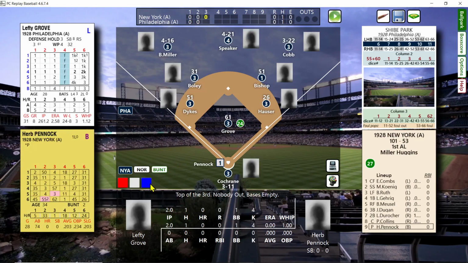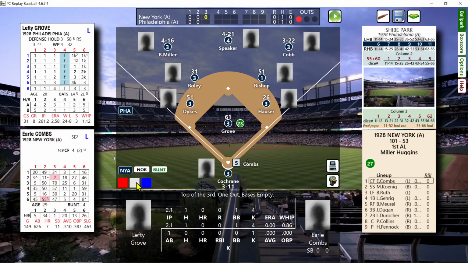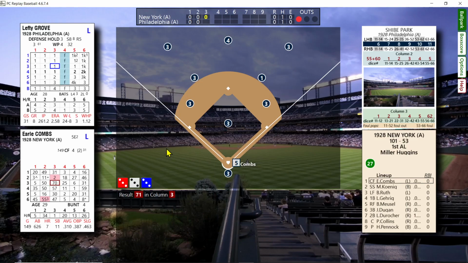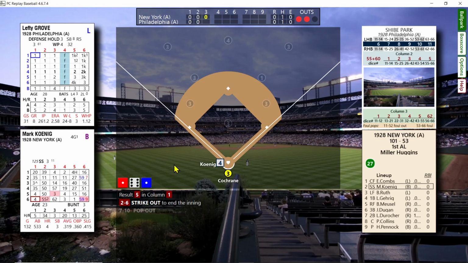Top of the third, scoreless. And Pennock, who hit .203 that year, so he's not hopeless at the plate, flies out to center. 31 in column 5. Earl Combs, and wow, you don't see too many 70s. This is a 71. Pop out to first. High number in column 3, Mark Koenig, and he strikes out.